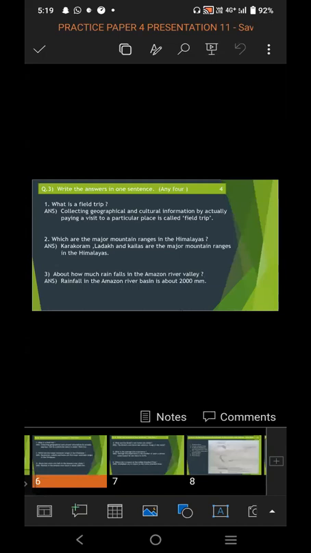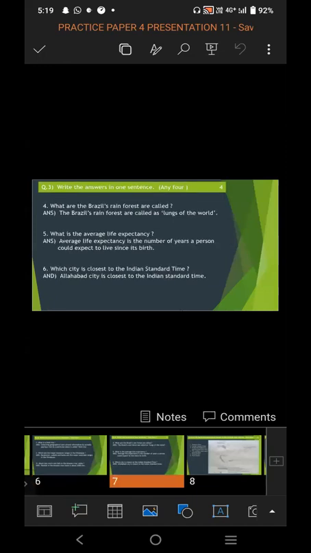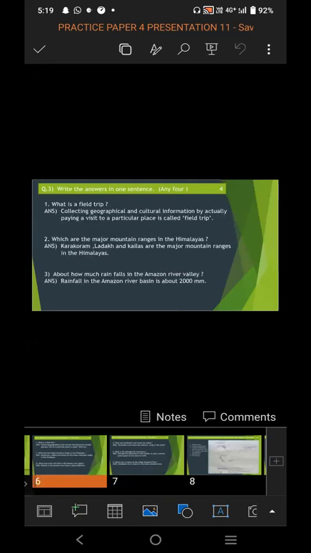So in this exam, you have been asked 6 questions. What is field trip? Second, which are the major mountain ranges in the Himalayas? Third, about how much rain falls in the Amazon River Valley? Fourth, what are the Brazil's rainforests called? Fifth, what is the average life expectancy? Sixth, which city is closest to the Indian Standard Time? From these 6 questions, any 4 you have to choose and you have to write the answer in one sentence.